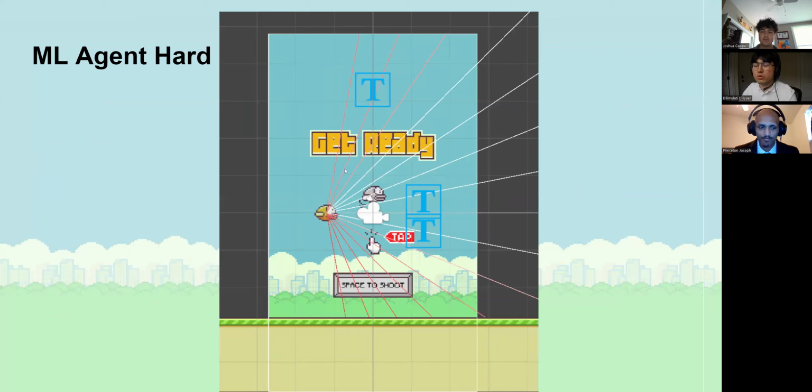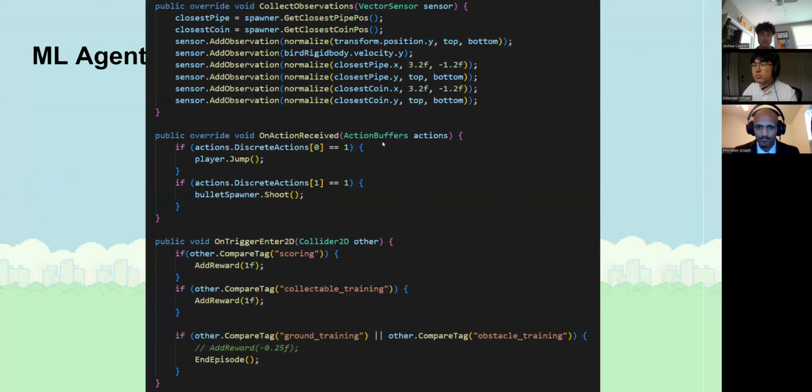We have also been working on the ML agent hard mode implementation, as you can see in the screenshot here. Different from the easy mode, we have been adding more observations for our AI agent that include the closest coin and other collectibles, as well as the closest pipe location.